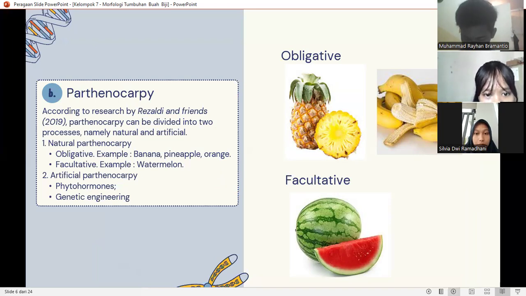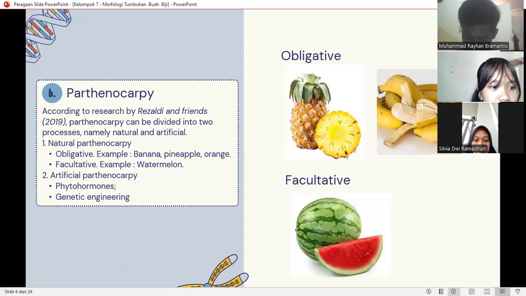According to research by Rizaldi and friends, parthenocarpy can be divided into two processes, namely natural and artificial. Natural parthenocarpy is the process of fruit formation without fertilization that occurs naturally without any external influence, which we call obligative parthenocarpy. Examples are Ananas comosus, or pineapple, and Musa paradisiaca, or banana. And the second is facultative parthenocarpy.